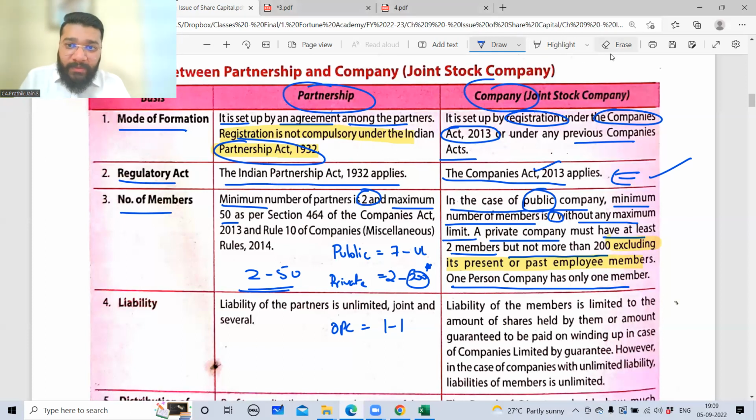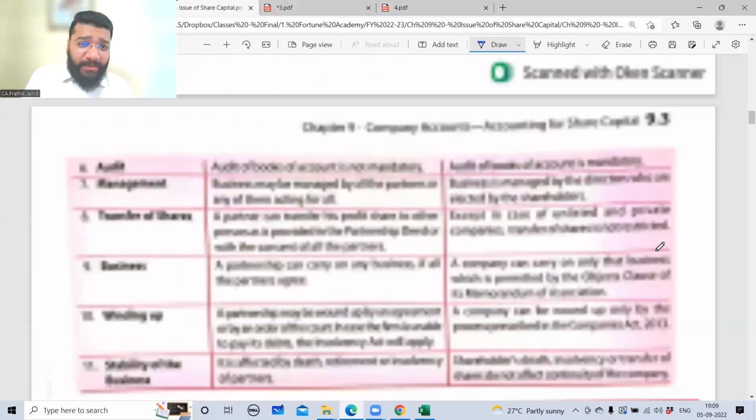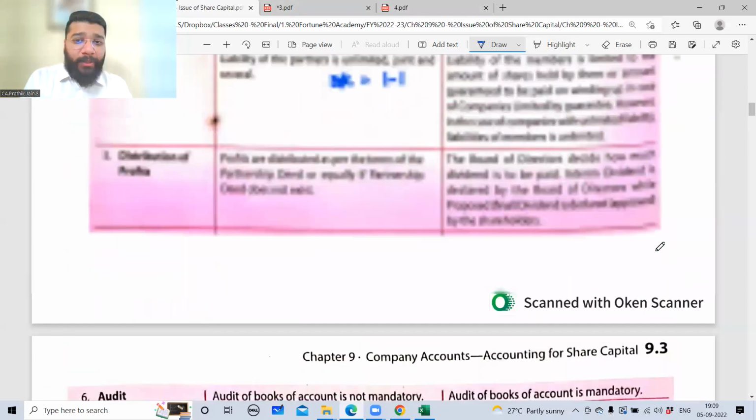I have a doubt, sir. Yes, go ahead. Sir, you told that shareholder means owner. Then in a one-person company, if there is only one shareholder, what is the difference between that and a sole proprietorship? Your question will probably be answered in the next slide, when I start discussing OPC. I'll be discussing that point.